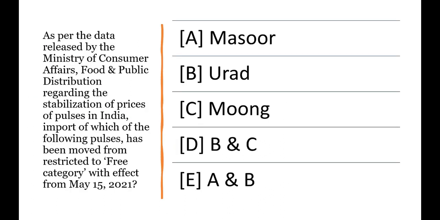Another important question is, as per the data released by the Ministry of Consumer Affairs, Food and Public Distribution regarding stabilization of the price of pulses in India, import of which of the following pulses has been moved from restricted to free category with effect from May 15, 2021? This is a question of agriculture current affairs, so it is important. The options are Masoor, Urad, Moong, B and C, or A and B. The correct answer will be B and C, because Urad and Moong were moved from restricted to free category from March 15, 2021. Now come to the next important question.